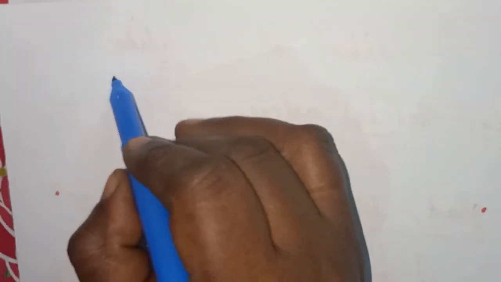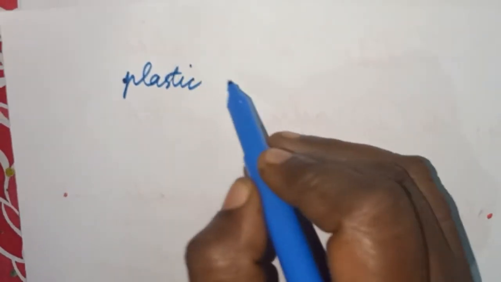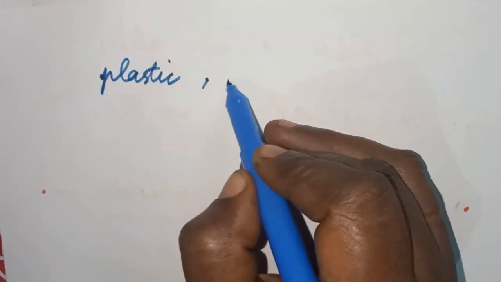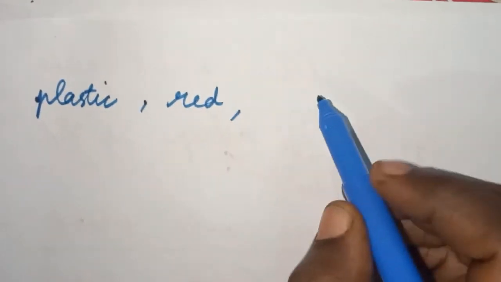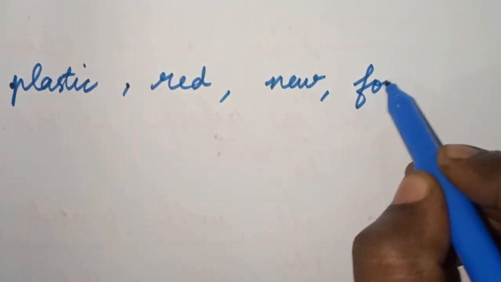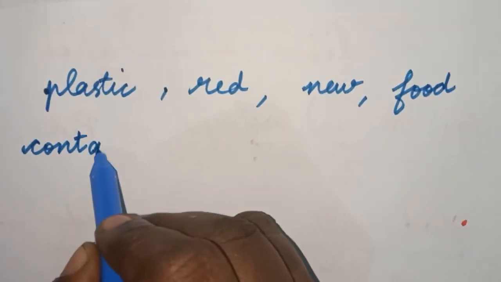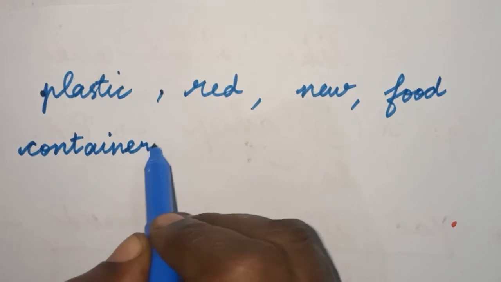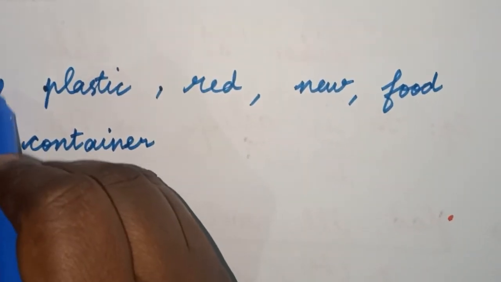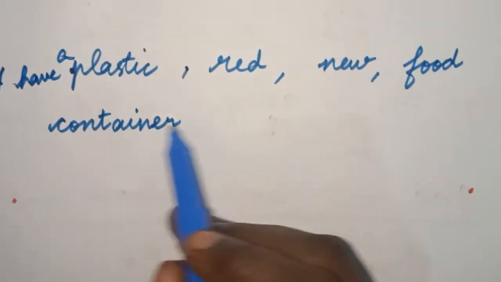For example, we have a container, a plastic container, red color, new, and it is a food container. So I can say, I have a plastic red new food container.